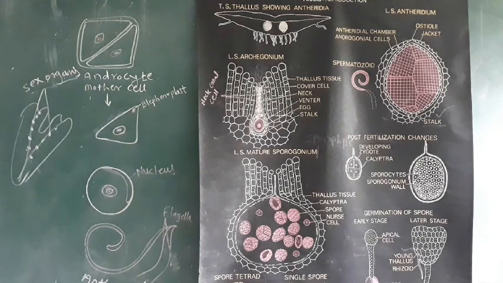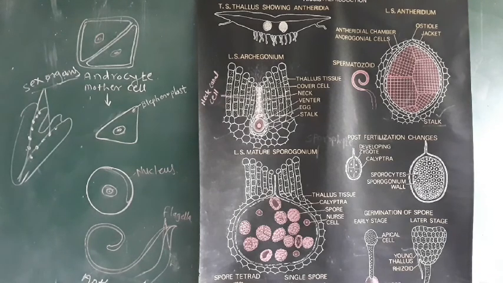That is, both the sex organs are formed on the same thallus. An example of a monoecious species is Riccia robusta.